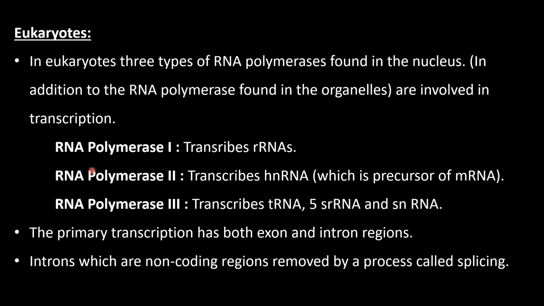So here you can remember, a 3 marks question may come. Name the different types of the RNA polymerase and mention their function. So RNA polymerase 1, it transcribes rRNA, ribosomal RNA. RNA polymerase 2, they transcribe the messenger RNA. And RNA polymerase 3, they transcribe the transfer RNA. Then the primary transcript has both exon and intron regions. Introns, which are non-coding regions, are removed by the process of splicing.